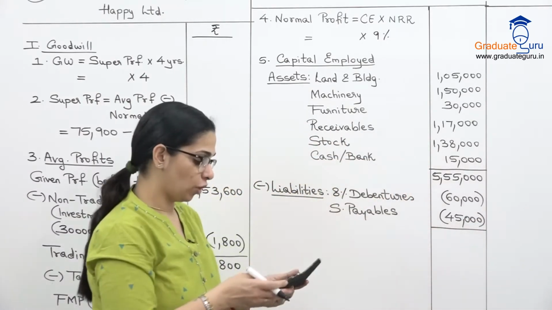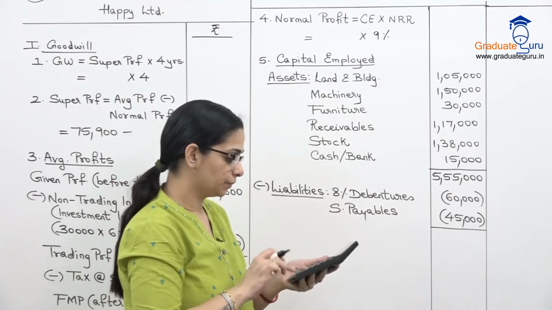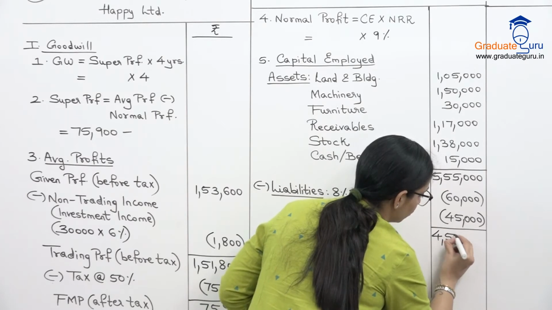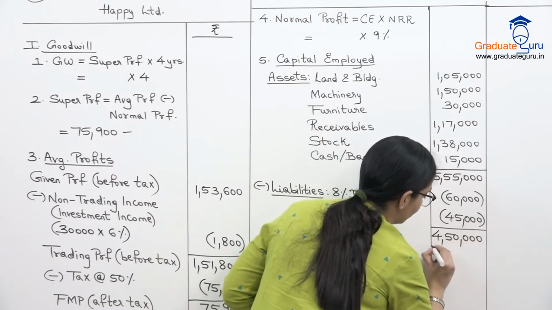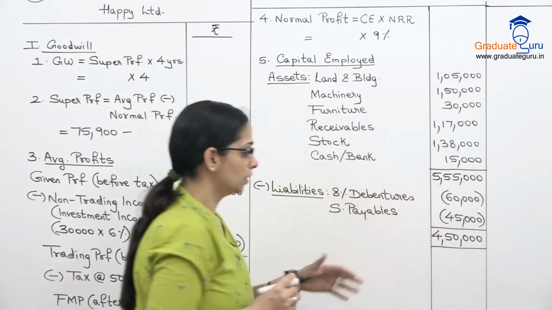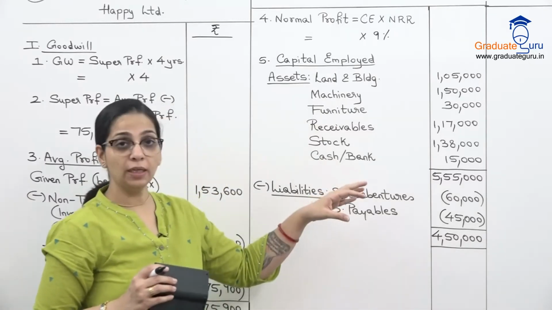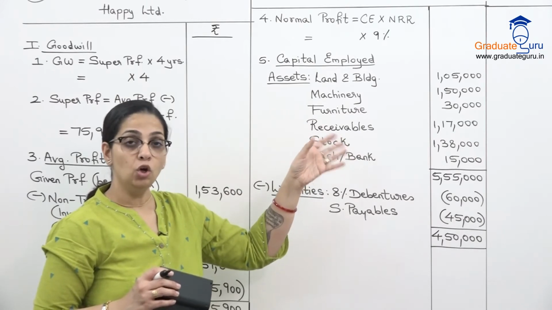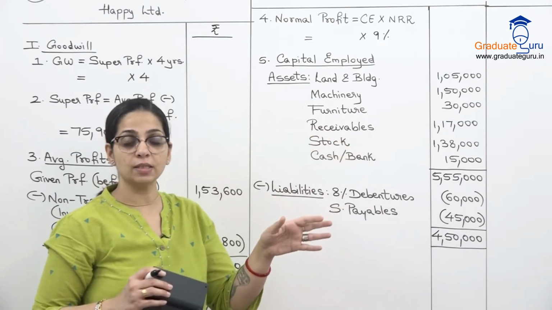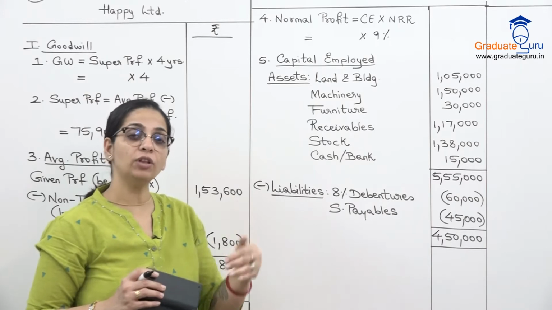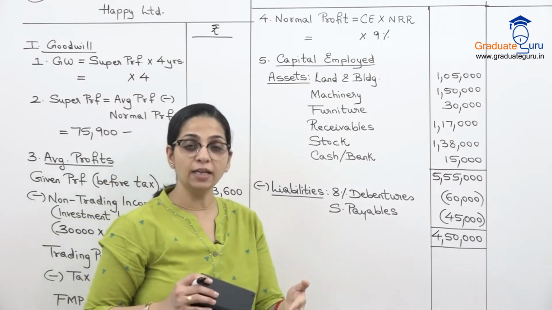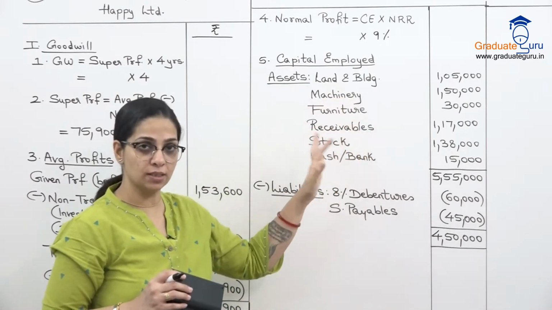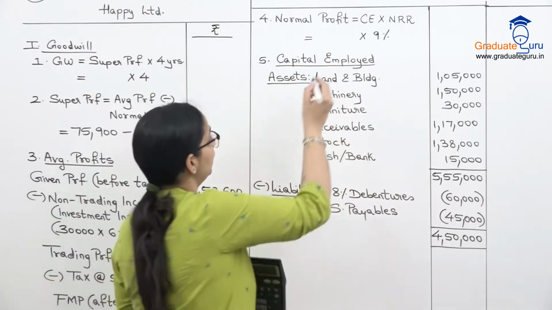We will subtract it from 5,55,000 and we get 4,50,000 as our capital employed. Okay. Here I am repeating again, investments I have ignored because we are valuing goodwill. For goodwill, whatever non-trading assets there are, we ignore them. Even the fictitious asset, miscellaneous expenditure, that is not a real asset. Here we take only real assets. So 4,50,000 I will put over here.